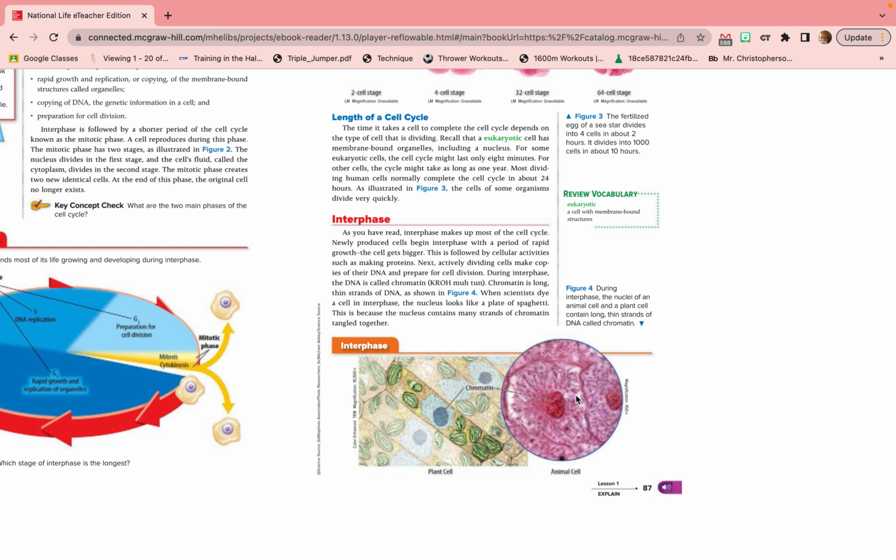Let's take a look at Figure 4. During interphase, the nuclei of the animal cell and of a plant cell contain long, thin strands of DNA called chromatin. When scientists dye a cell in the interphase, the nucleus looks like a plate of spaghetti. This is because the nucleus contains many strands of chromatin tangled together.